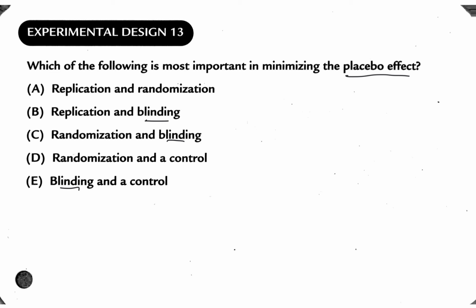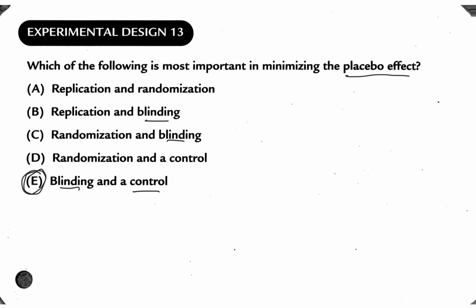The second part is that control is another thing that affects it. I have to be able to look at that base group and see if my other treatments improve in the same way that the control group did. That's how we would decide if there was some sort of placebo effect happening, and that makes it possible to judge how much the placebo effect makes a difference in this group.